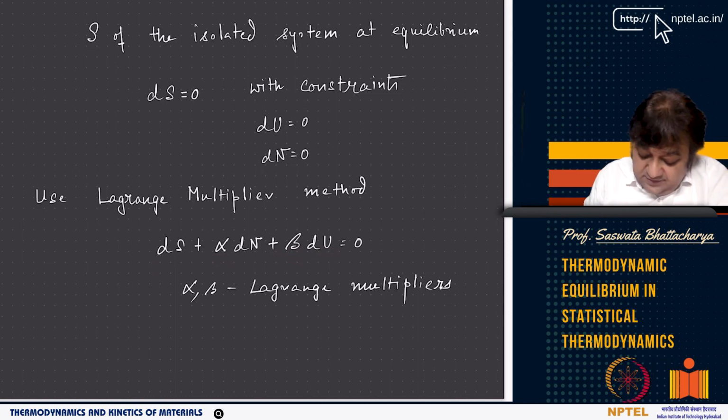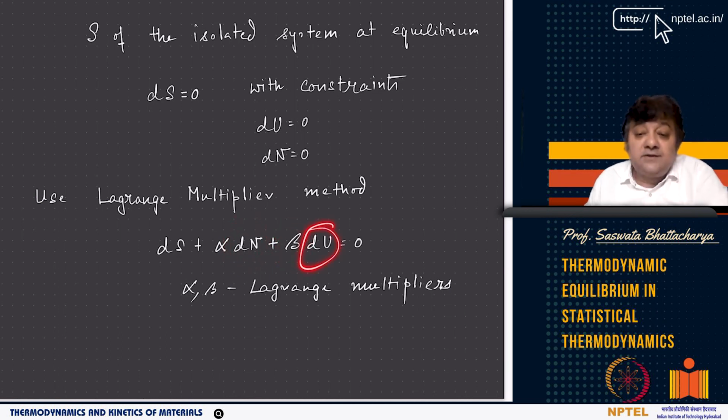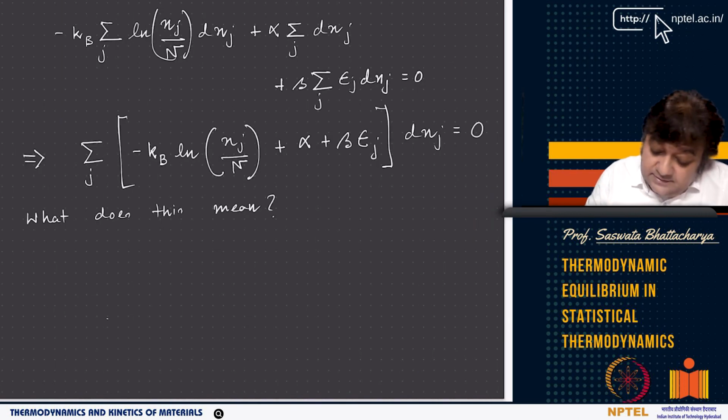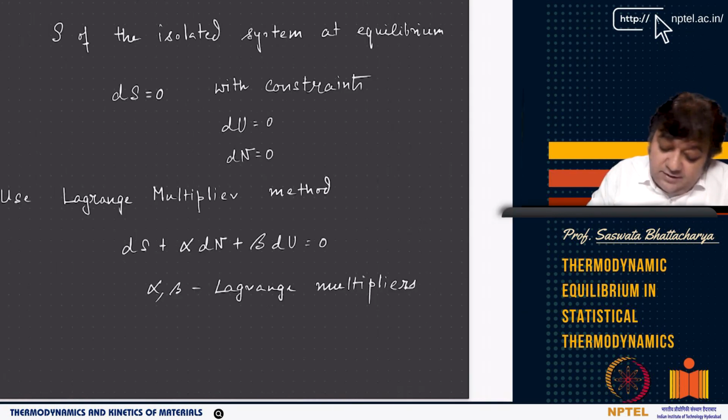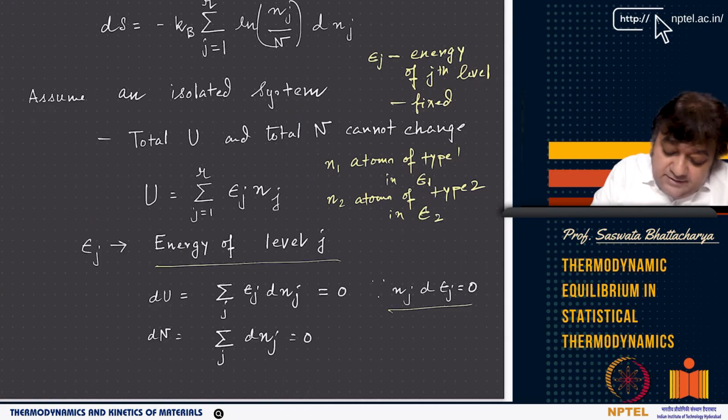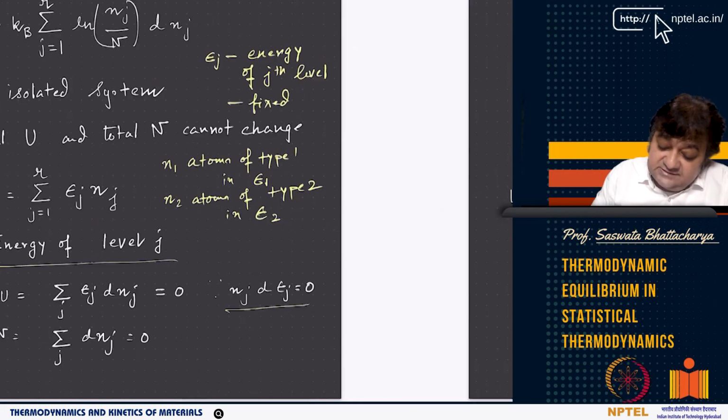So this is your equation. If you use the Lagrange multiplier method, you have ds plus these constraint equations, right? This is like a Lagrange multiplier times the first one of the constraints, dn equal to 0, and another Lagrange multiplier times the other constraint, that is du equal to 0. Now if you write that, then basically you already know what ds is, right? You know ds already, so you are using this ds.